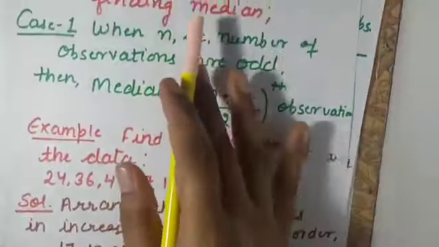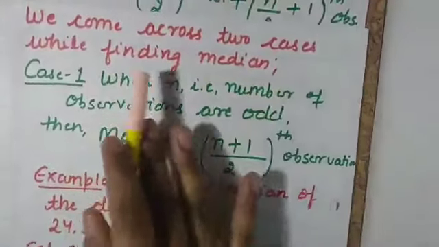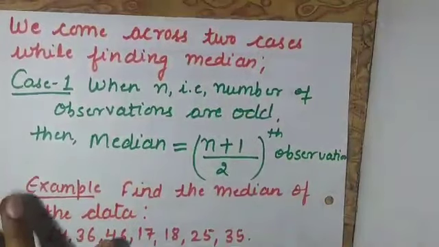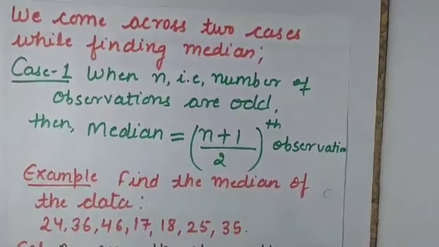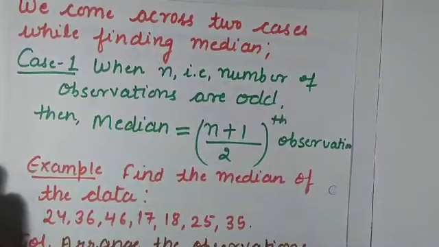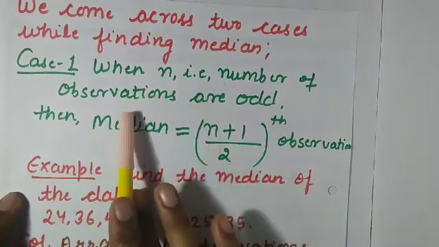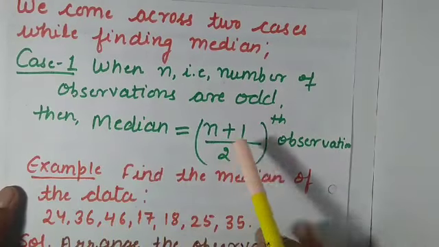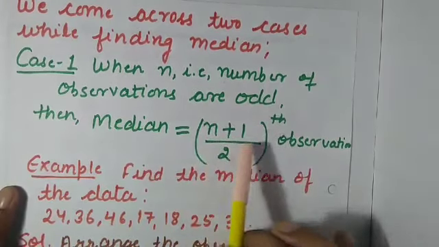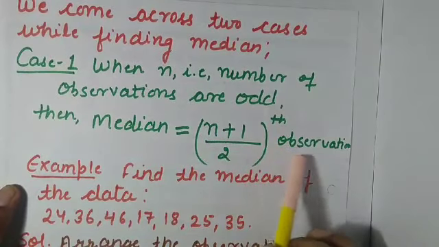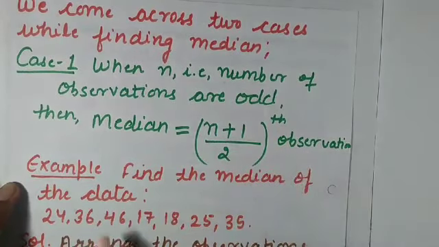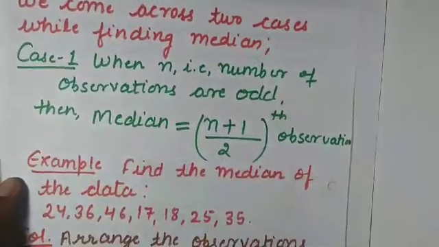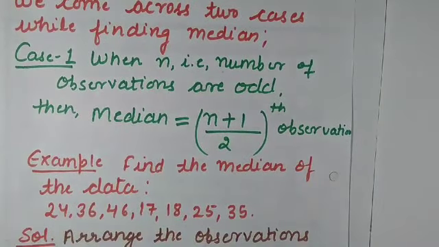We come across two cases while finding median. So for calculating median, we come across two cases. Case first, we will discuss first when the number of observations is odd. Then median will be calculated by this formula, (n+1)/2th observation will give you the median. What does this mean? When the number of observations is odd, let me give you an example.